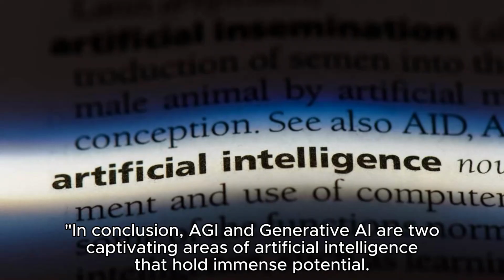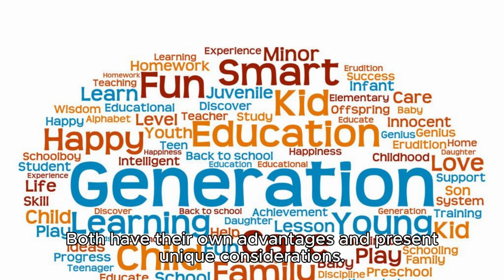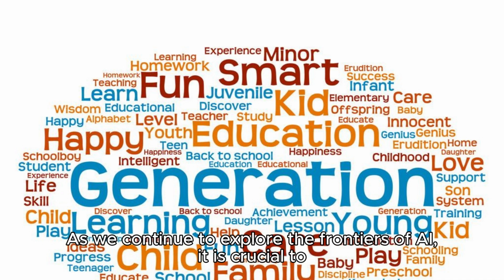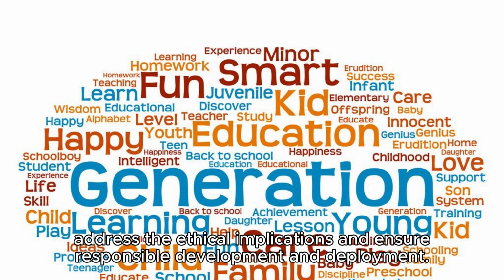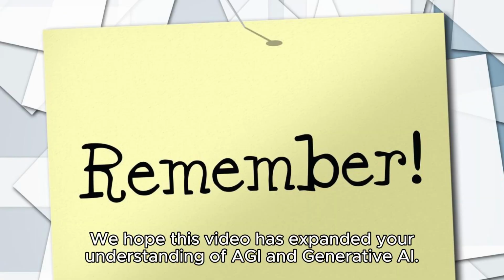In conclusion, AGI and generative AI are two captivating areas of artificial intelligence that hold immense potential. AGI aims to achieve human-level general intelligence, while generative AI focuses on content generation based on learned patterns. Both have their own advantages and present unique considerations. As we continue to explore the frontiers of AI, it is crucial to address the ethical implications and ensure responsible development and deployment. We hope this video has expanded your understanding of AGI and generative AI.